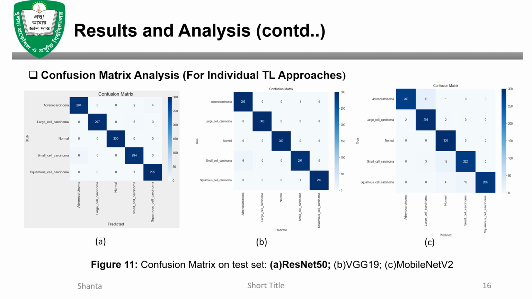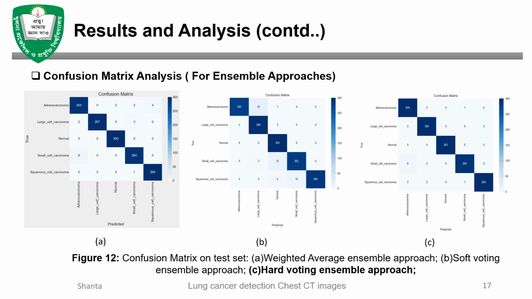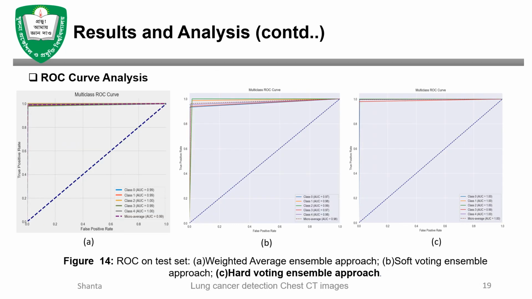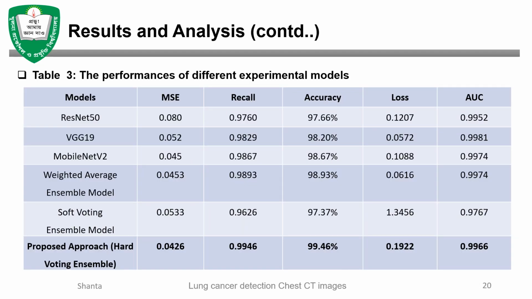And from this, the hard voting ensemble model predicts more accurately, with a low rate of false predictions and a high rate of true predictions than the other ensemble models. And from this error curve analysis and the ROC curve, we get the best result in hard voting. So we propose hard voting as the best transfer learning model compared to the other two models.